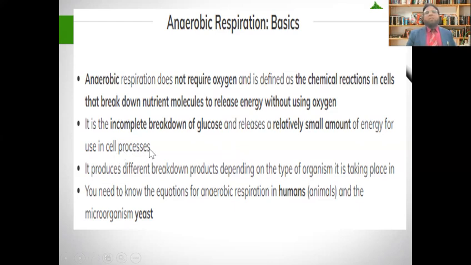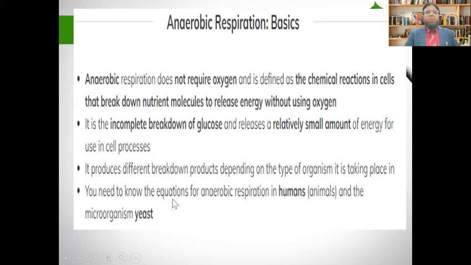As we already discussed, in aerobic respiration more energy is obtained, but in anaerobic respiration a little amount of energy is obtained, okay, and only 2 ATP are made. It produces different breakdown products depending on the type of organism it is taking place in.